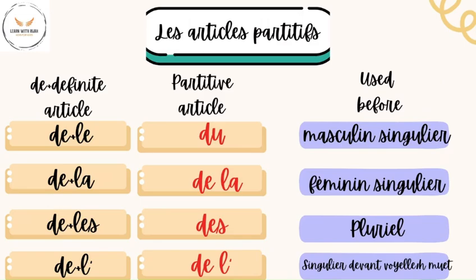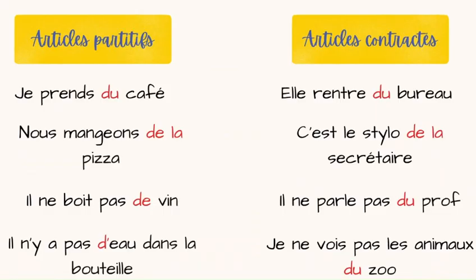So here I have listed out some examples to denote the difference between partitive articles and contracted articles. Je prends du café. I drink some coffee. Elle rentre du bureau. She comes home from the office. Nous mangeons de la pizza. We eat some pizza. C'est le stylo de la secrétaire. This is the pen of the secretary.